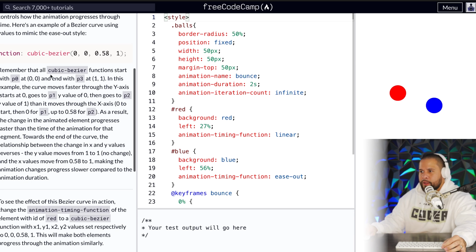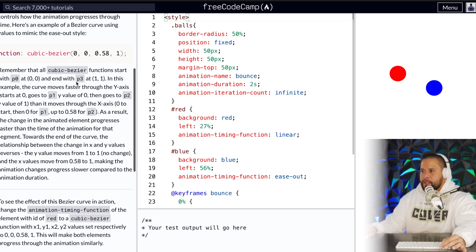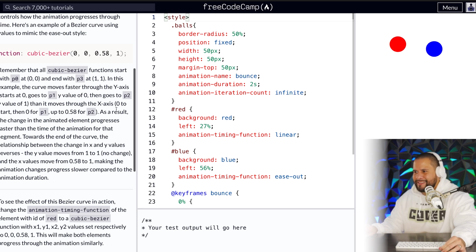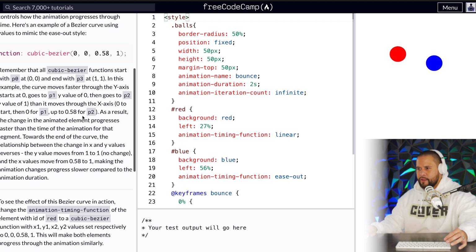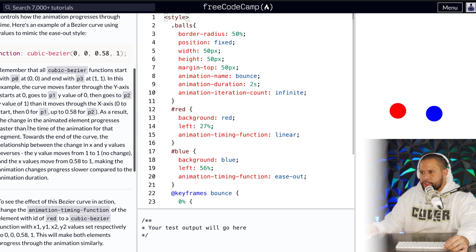I believe it's right here. Remember that all cubic Bezier functions start with P0 at 0, 0 and end with P3 at 1, 1. In this example, the curve moves faster through the y-axis: it starts at 0, goes to the P1 y value of 0, then goes to the P2 y value of 1. Then it moves through the x-axis from 0 to start, then 0 for P1, up to 0.58 for P2.